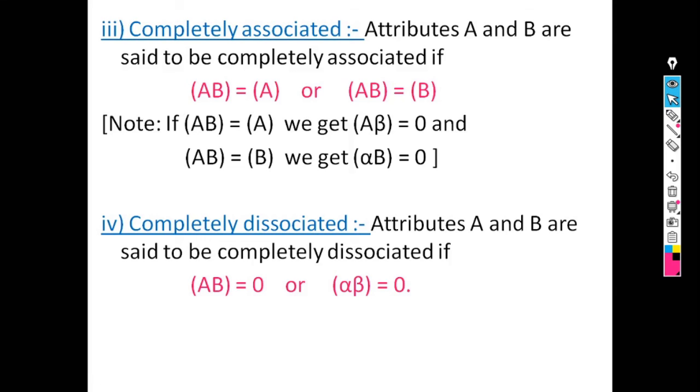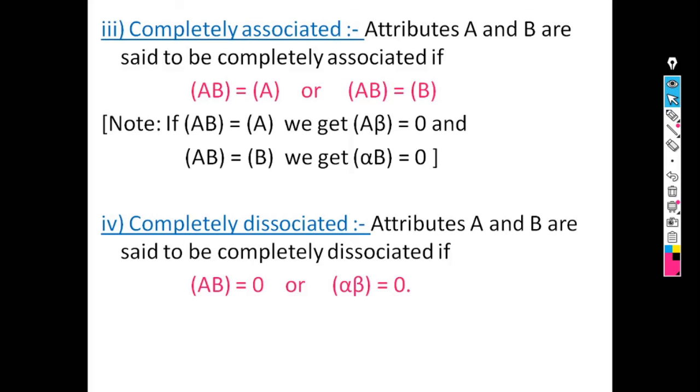Next term is completely dissociated. Attributes A and B are said to be completely dissociated if AB is equal to 0 or alpha beta is equal to 0. Completely associated means if AB is equal to A or AB is equal to B, then the attributes A and B are completely associated. And if AB is equal to 0 or alpha beta is equal to 0, then attributes A and B are completely dissociated.